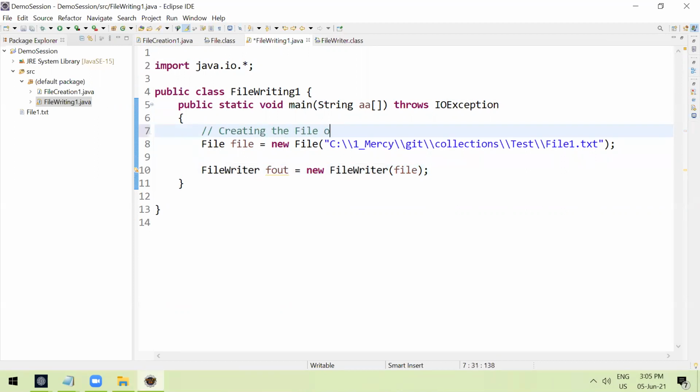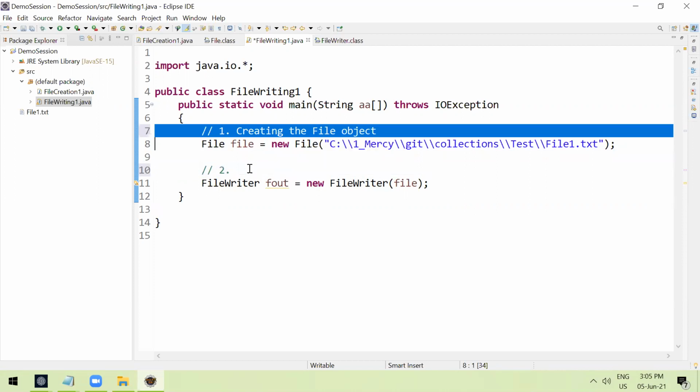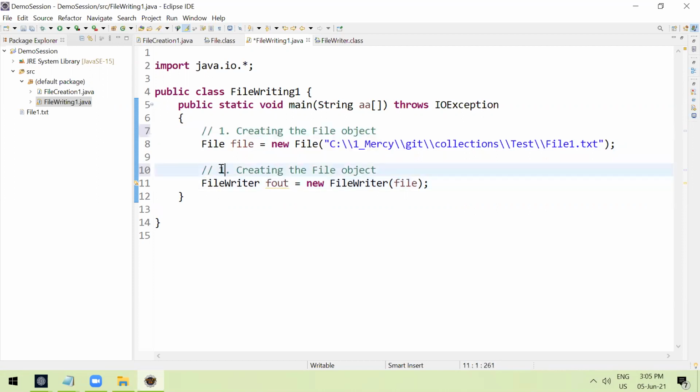Now, what we are doing here, creating the file object, right? We know already this. First step is create the file object. Second step is create the file writer object, right? Create the file writer object. Supply the file object by supplying the file reference or object, right?